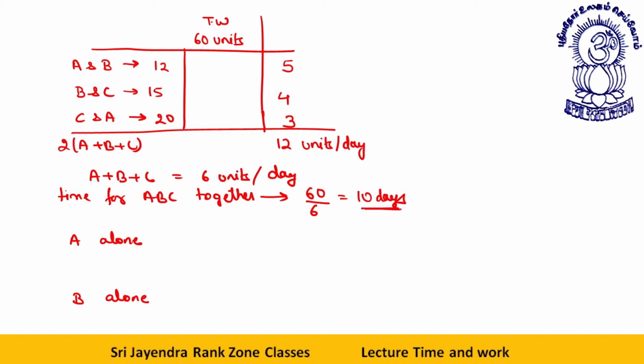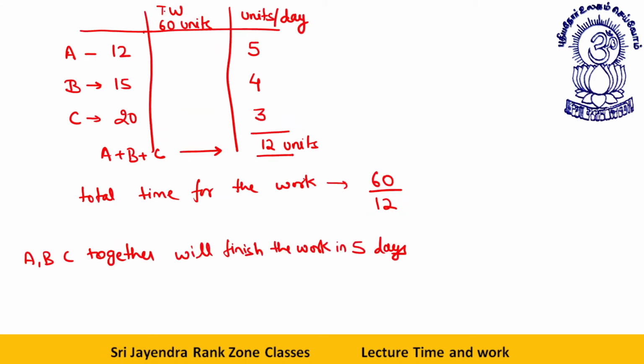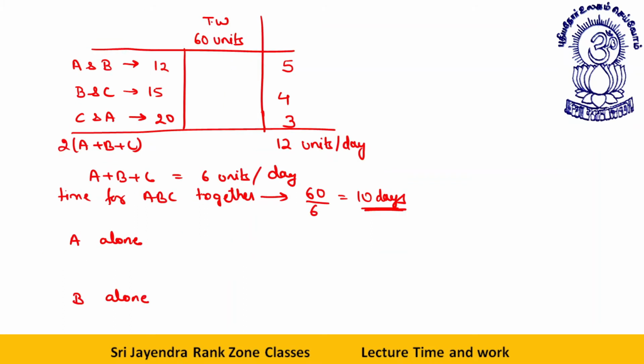Now you have got this thing. Let's move further ahead. In the previous question, see students, we got 5 days. Why? Because they were individually doing it, so they did it in 5. Now for this particular part, we have pairs doing in 12, 15, 20 days. So the individual answer will automatically get doubled. Now let's talk about A alone. First of all, let's find units.